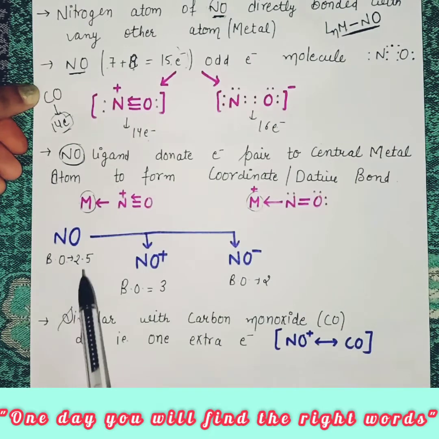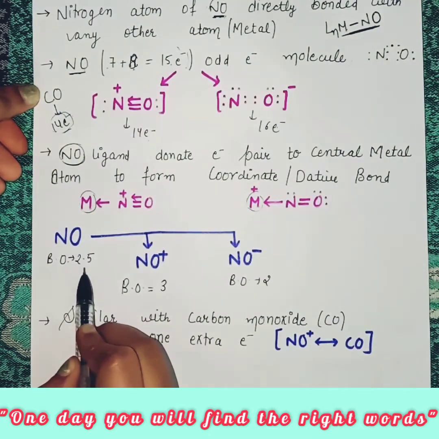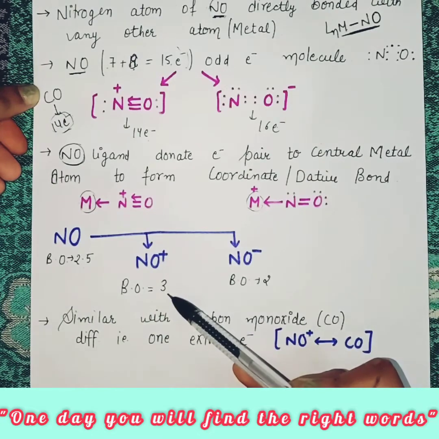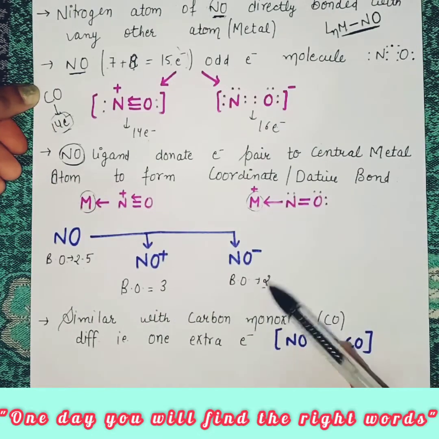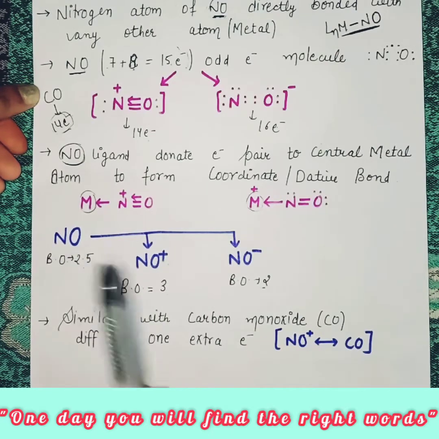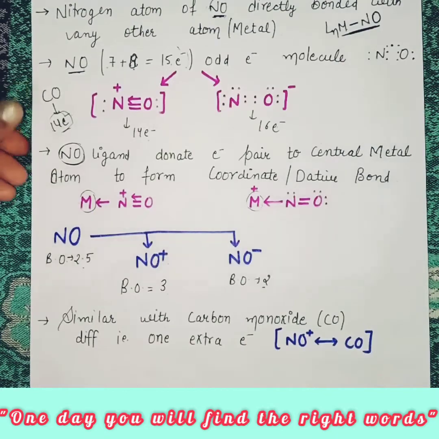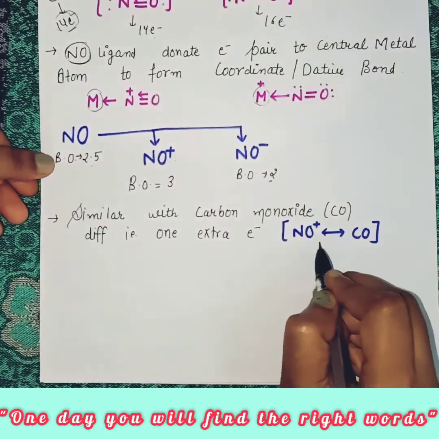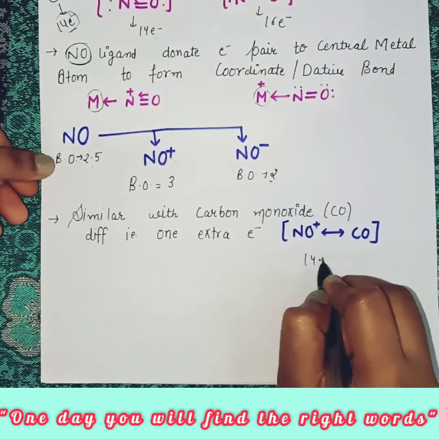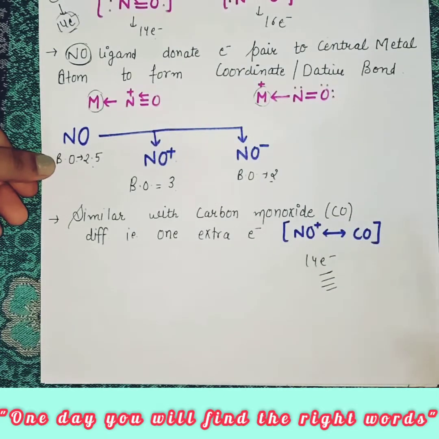If we are talking about their bond order, then the bond order of NO is 2.5, NO positive is 3, and NO negative is 2. So the bond order of NO positive is higher than NO and the bond order of NO negative is less than NO. As NO positive and CO have 14 electrons, the bonding between them is somewhat similar.